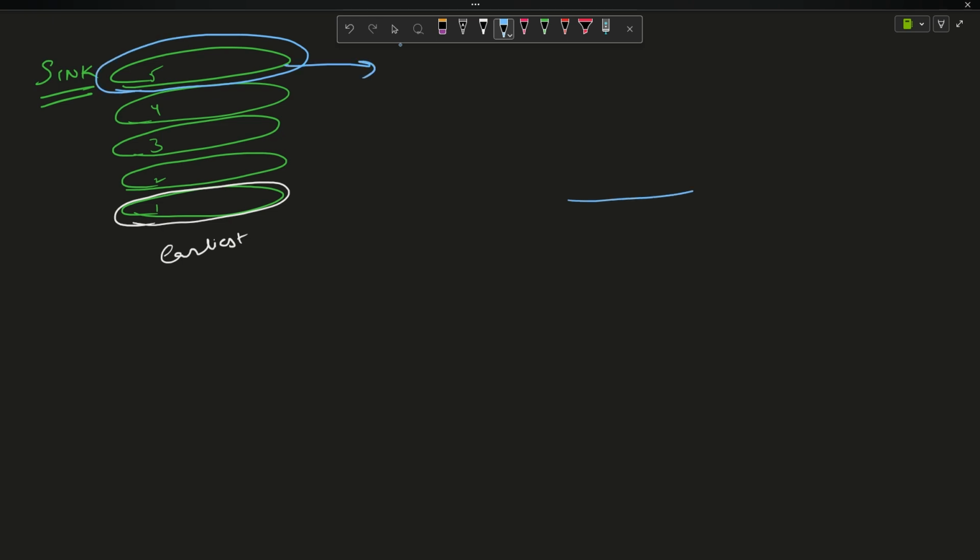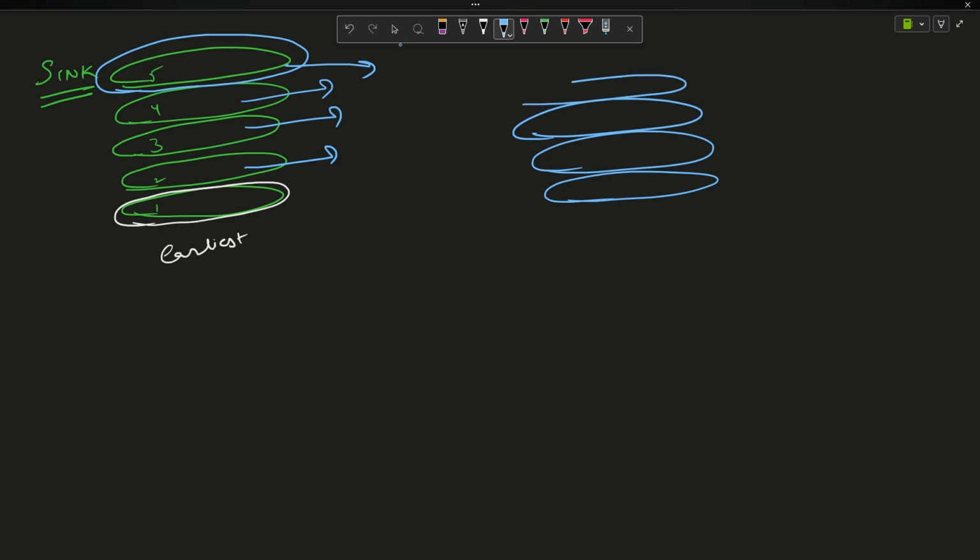You will wash it, keep it here, and repeat for each plate. So you can see the 1, 2, 3, 4, 5 order has actually become the reverse.